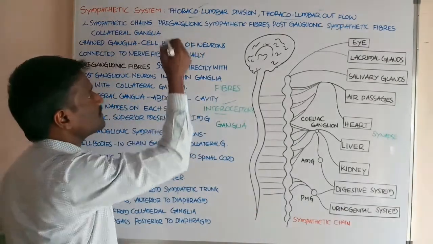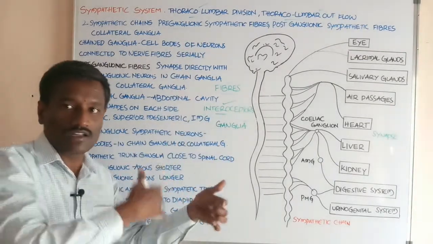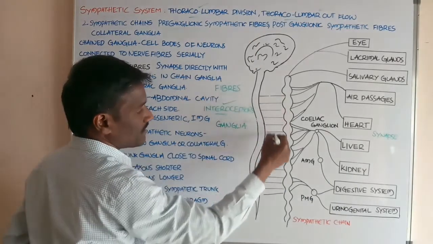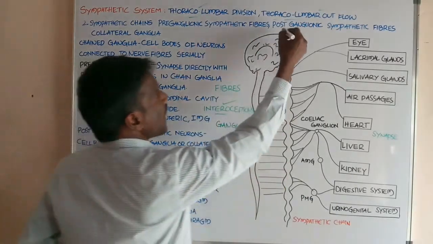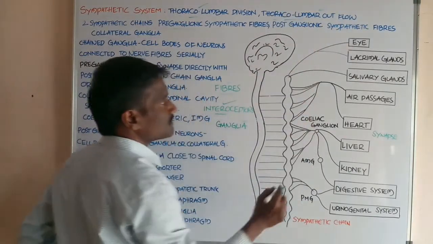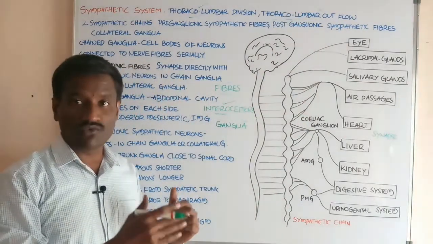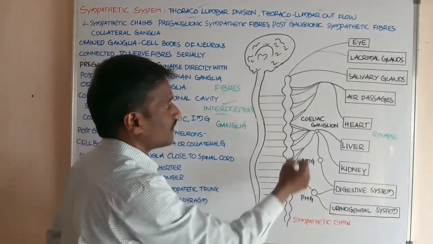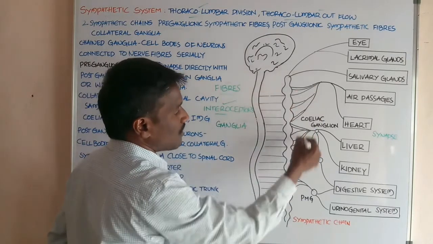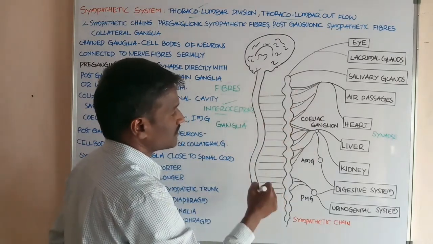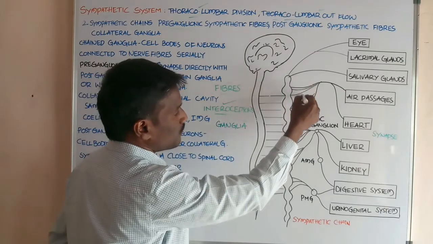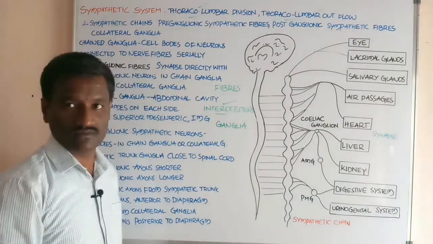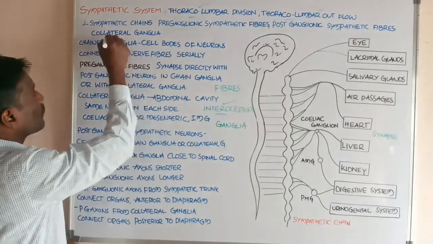Okay students, just before the ganglia are the preganglionic sympathetic fibers, and the postganglionic sympathetic fibers are the nerve fibers present after the location of the chain ganglia. These are preganglionic sympathetic fibers. Okay students, these are postganglionic sympathetic fibers.